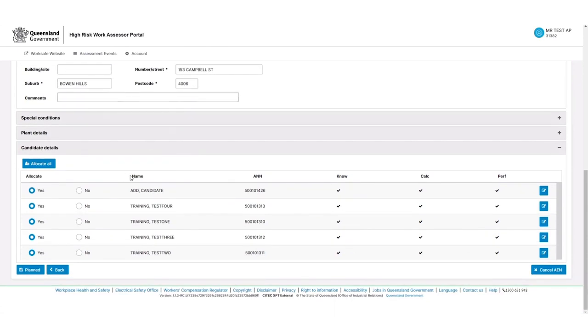Once you're done and you're happy with all of your changes, you can head back, or if you've made any changes, hit planned.